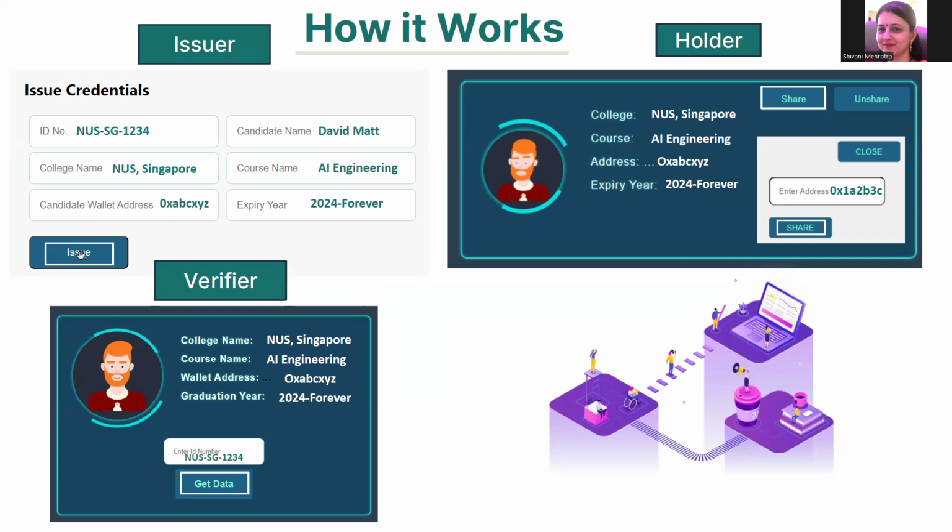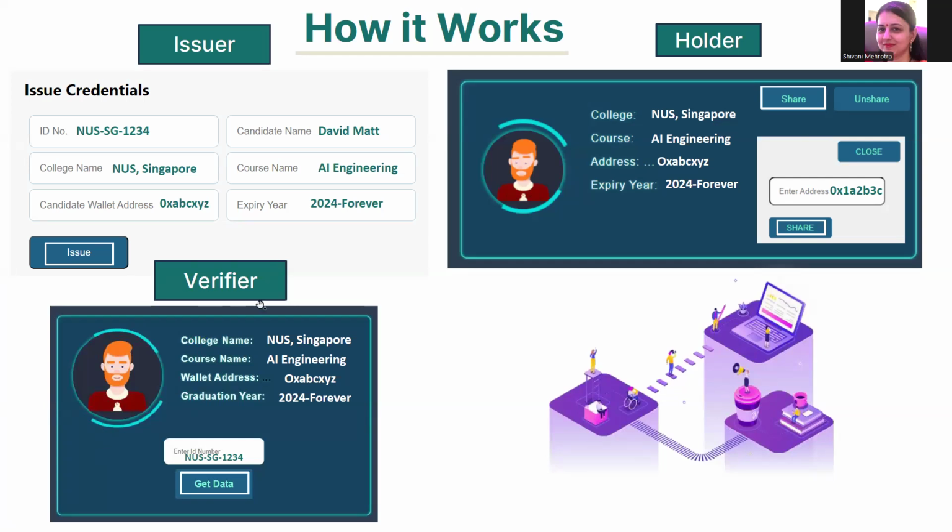The university will issue the credentials by tapping on this button, issue. Then the holder, who is the student, will get the entire data, which he can share with various employers, other institutes on his wallet.